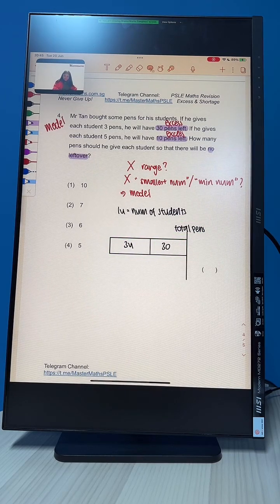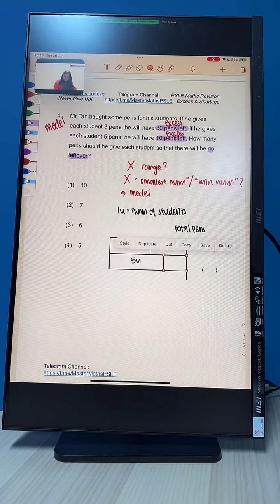Then in case 2, if I give each student 5 pens instead, I have 5 units of pens. 5 times 1 unit is 5 units. If I give each of them 5 pens instead, I will still have an extra, but this time around my extra is only 10. Do we understand the model so far?